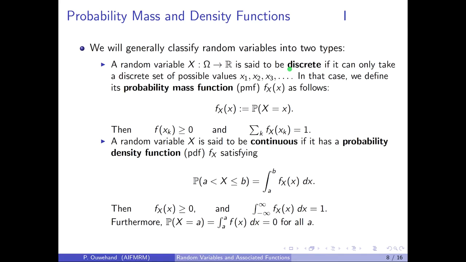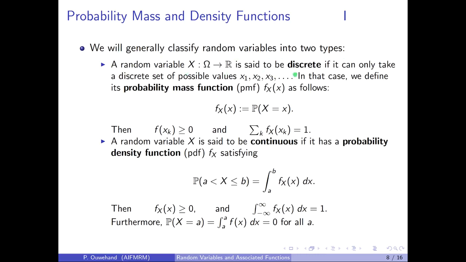We have seen that with every random variable we may associate a function, namely the cumulative distribution function, or CDF. We will now introduce two other functions that can be associated with certain random variables, namely the probability mass function and the probability density function. Typically, we will classify random variables into one of two types.